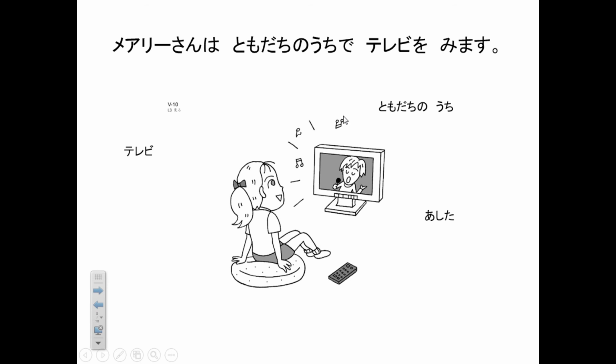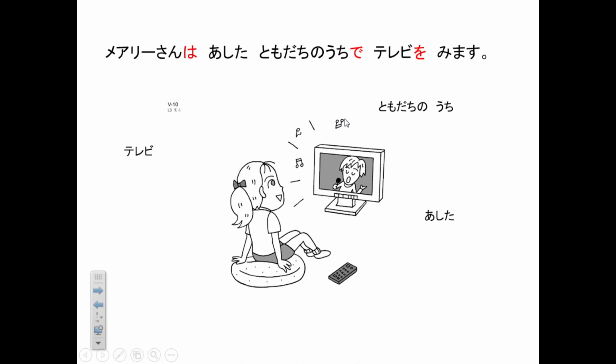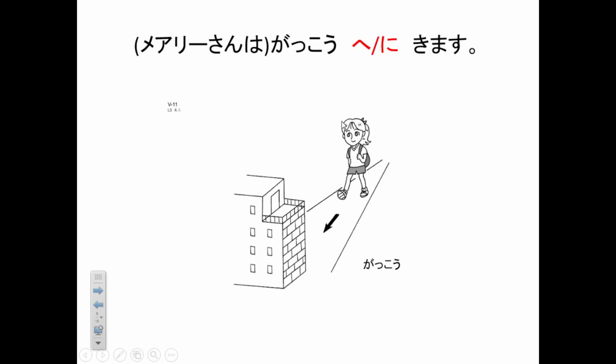Okay, think about when you need に when you don't need に. It becomes メアリーさんは明日友達の家でテレビを見ます。Okay, the word 明日 tomorrow, for example, is the case that you don't need to put に.